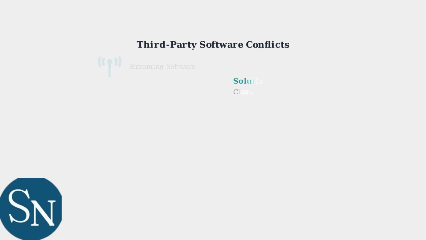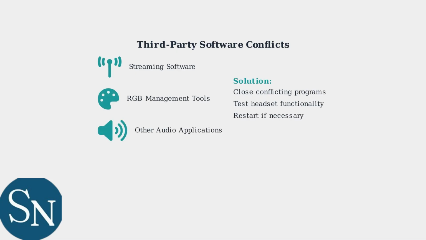Finally, be aware of third-party software conflicts. Streaming software, RGB management tools, and other audio applications can interfere with your HyperX Cloud 2. Try closing these programs if you experience persistent issues.